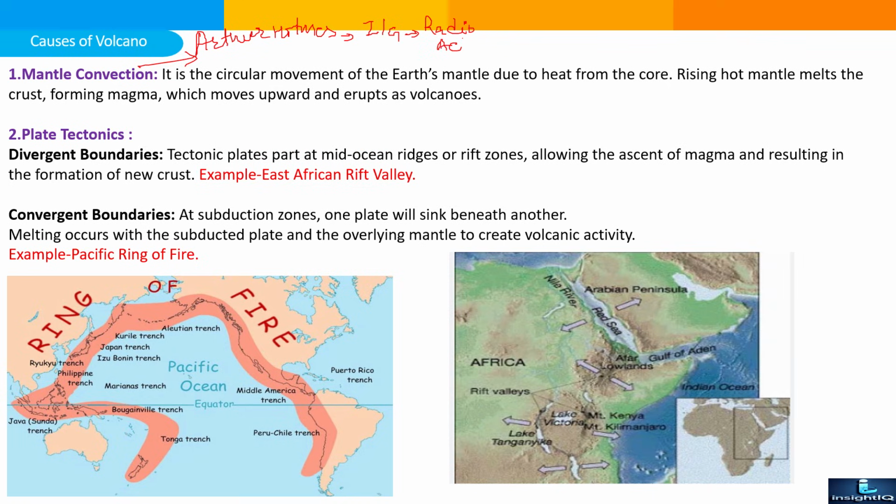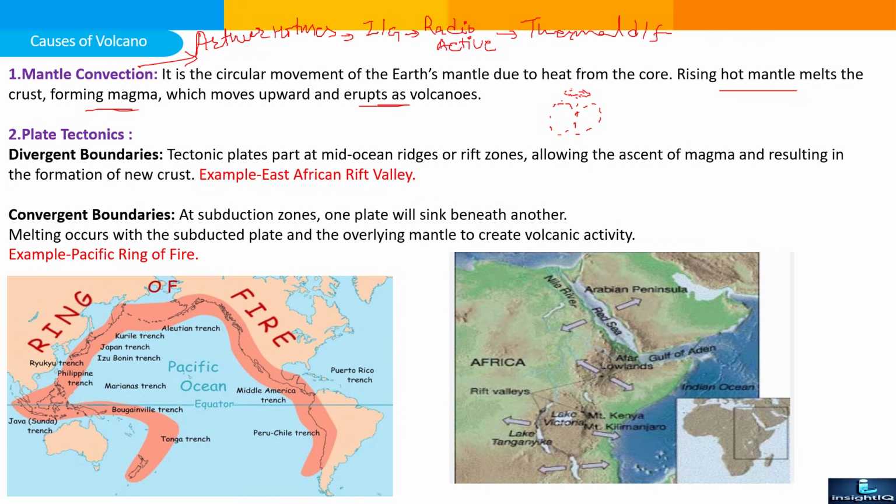Due to the radioactive substances, heat is generated and it will create a thermal difference. So it is a circular movement of the earth mantle due to heat from the core. We already discussed in our previous slide that heat is coming from the core to mantle and mantle to core. So it will circulate in this way. Some part will go upward and rise, and some will move down. So rising hot mantle melts the crust, forming magma, which moves upward and erupts as volcano.